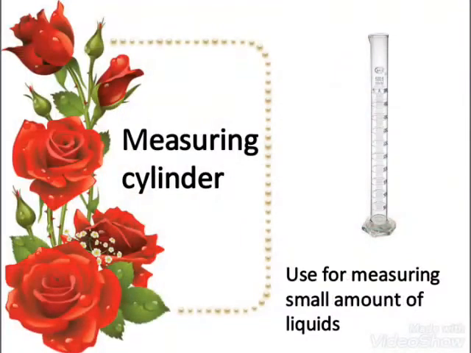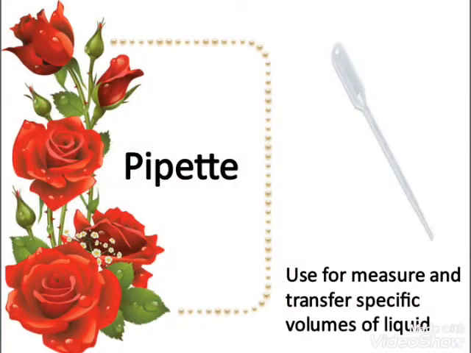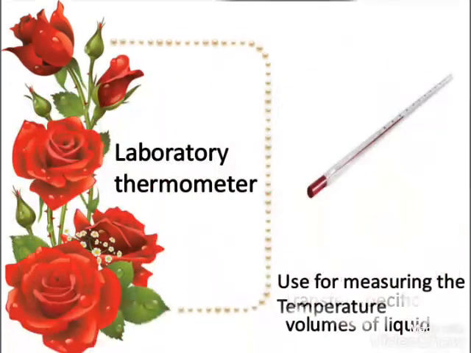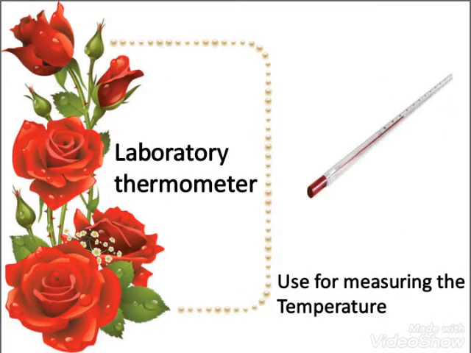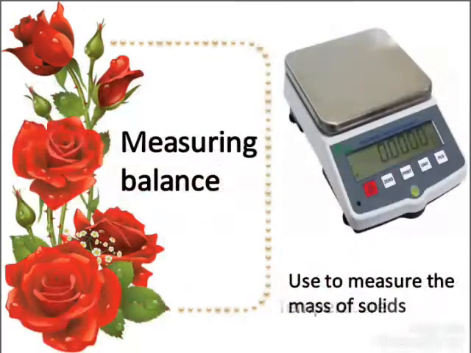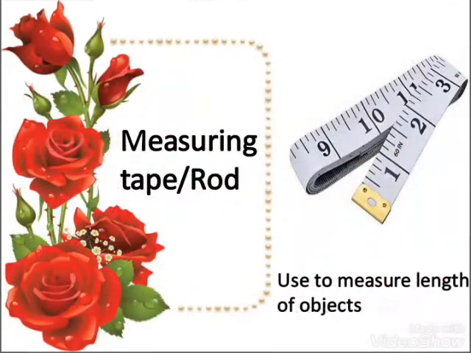Measuring cylinder. It is used for measuring small amount of liquid with an accuracy of 1 cubic centimeter. Pipette. It is used to measure and transfer specific volumes of liquid very accurately. Laboratory thermometer. It is used for measuring the temperature of materials during experiment. Measuring balance. It is used to measure the mass of solid. Measuring tape rod. It is used to measure the length or width of an object.